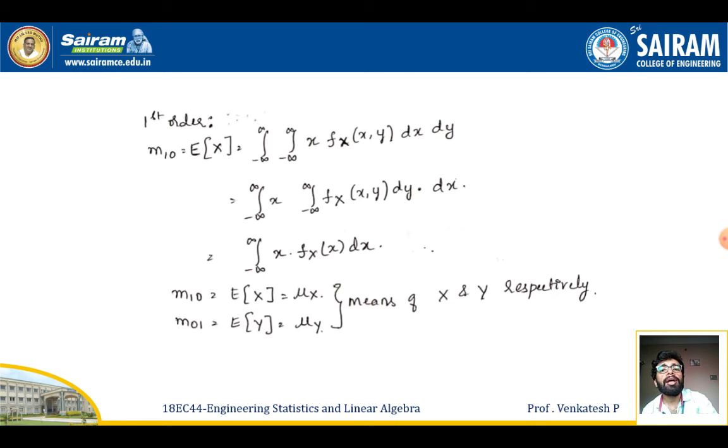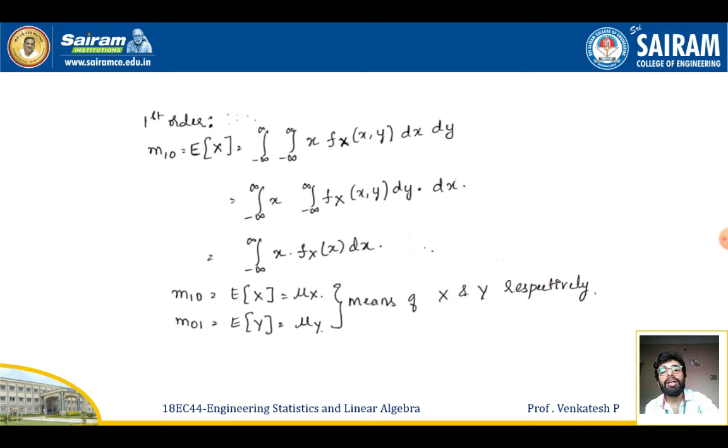By applying the marginal probability density function formula for x, taking x outside, the integration from minus infinity to plus infinity of f of x comma y dy into dx can be replaced by f of x. So I get the expectation of x equal to the integration from minus infinity to plus infinity of x into f of x dx. Similarly, I can estimate the value of E of y also.